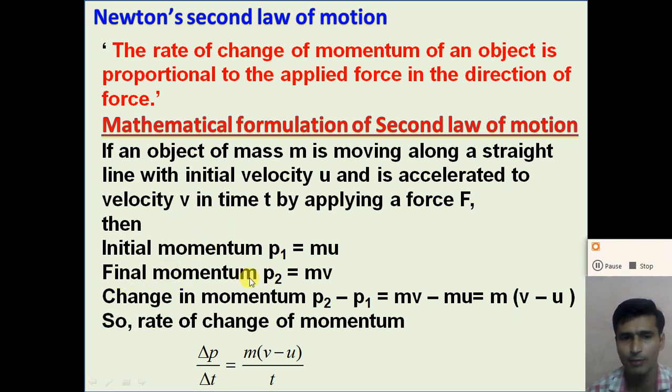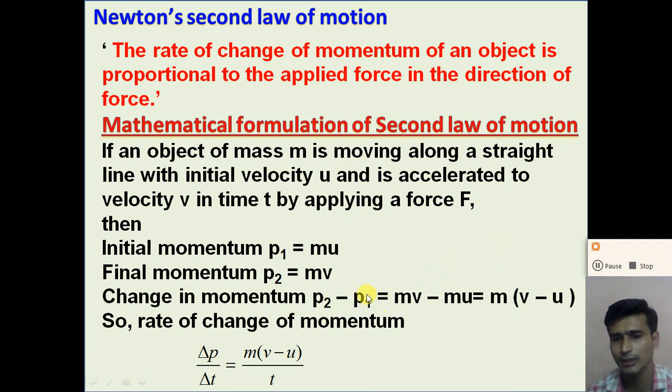The final momentum of the object, p2, is equal to m into v. What will be the change in momentum? Change in momentum is equal to final momentum minus initial momentum. So the change in momentum, delta p, is equal to final momentum p2 minus initial momentum p1.